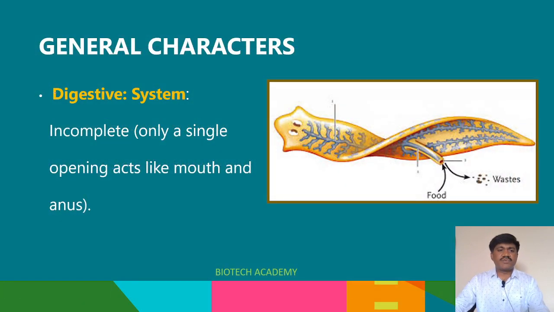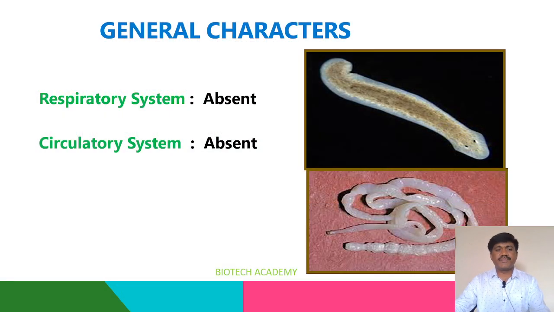And an incomplete digestive system is there. Only a single opening acts like a mouth and anus. Look at this diagram here. Food enters inside and waste comes outside through the same opening, so that is why the single opening acts like a mouth and anus. Such type of digestive system is called an incomplete digestive system. Coming to the respiratory and circulatory systems, both systems are absent.